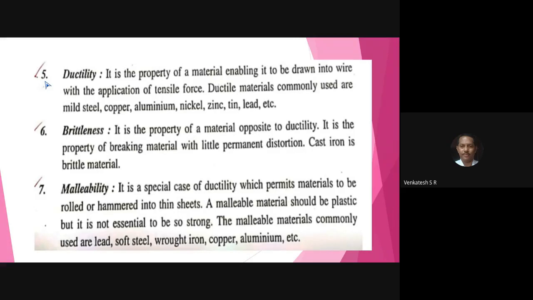Aluminium wire is used for service mains supplied to your house for the power supply from MESCOM, KEB. Service mains means there are two wires, one neutral and the other phase. That wire is manufactured from aluminium.